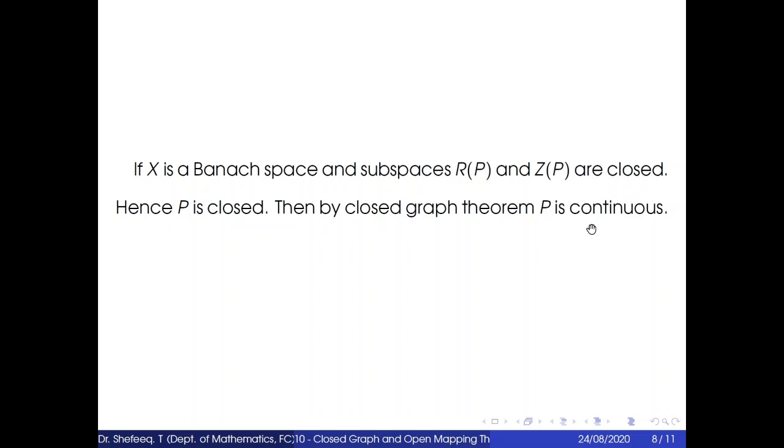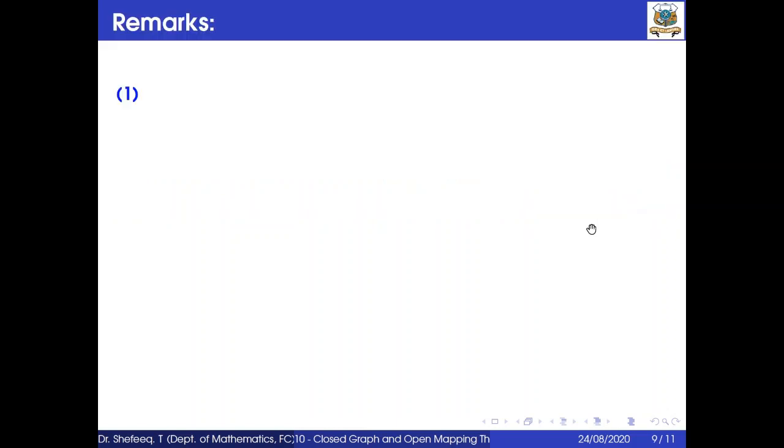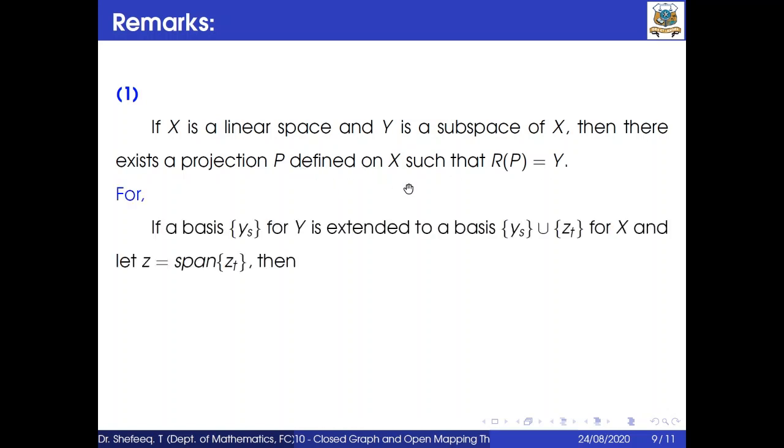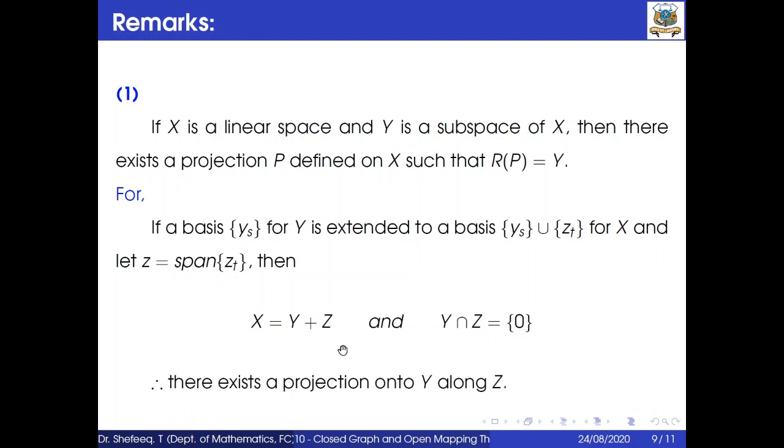Now we have some remarks. First remark: if X is a linear space and Y is a subspace of X, then there exists a projection P defined on X such that R(P) equals Y. For this, if a basis {y_s} for Y is extended to a basis {y_s} union {z_t} for X, and let Z equal the span of {z_t}, then X is equal to Y plus Z and Y intersection Z is equal to the singleton {0}. And therefore there is a projection onto Y along Z.